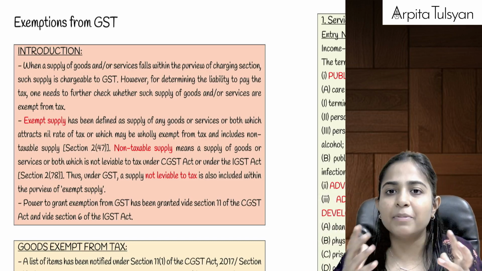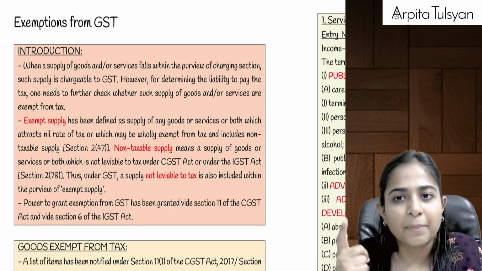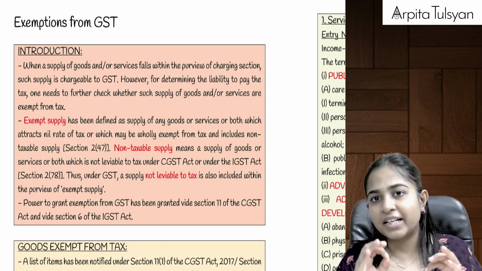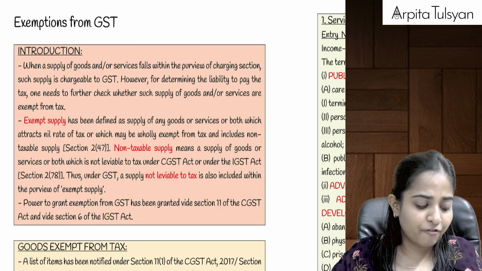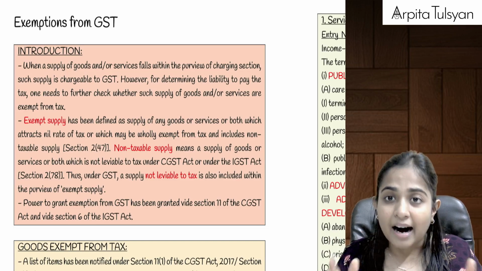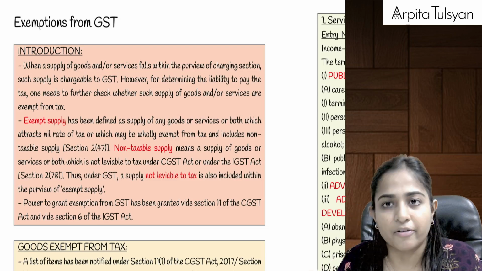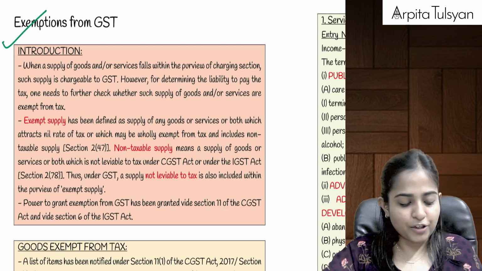You will be very familiar with the exemptions, and when you see that particular term or that particular transaction, it will automatically click to you: yes, we had studied this in exemptions and this is going to be exempt from GST. If you take the burden of memorizing this, it will become very cumbersome, and that is not advisable. Okay, now let's start with exemptions from GST.